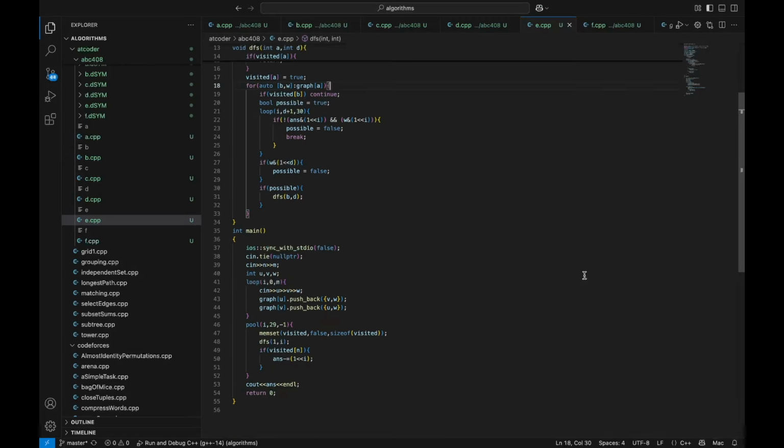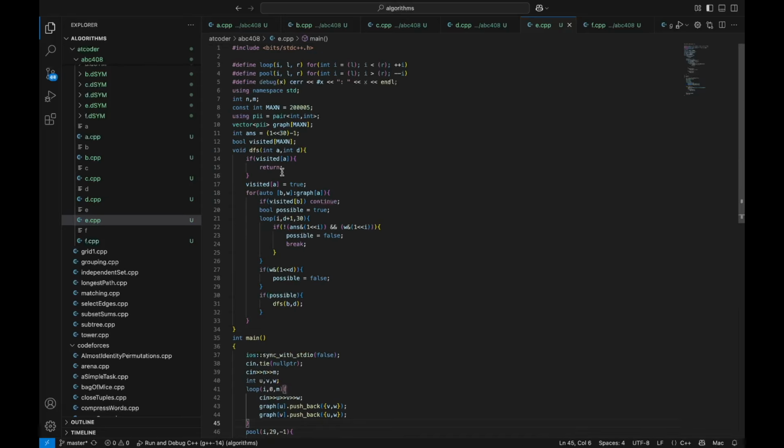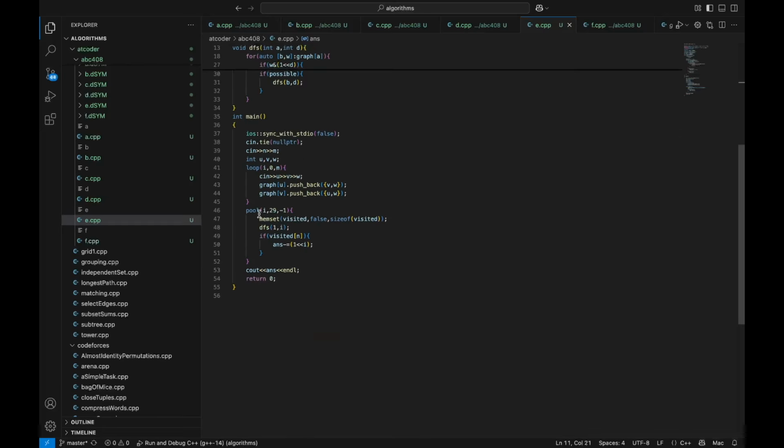And for my code, I used a vector of pairs to store the graph, and I initialized the answer to 2 to the power of 30 minus 1. Then I looped from the highest bit 29 to 0.